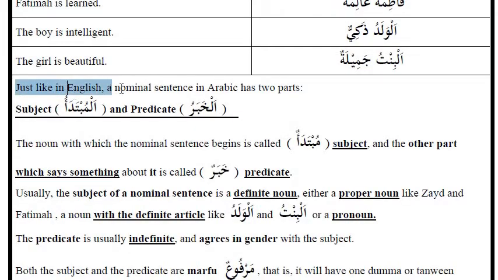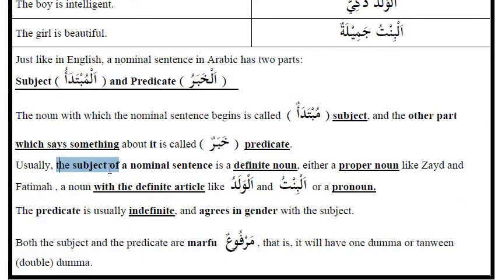Just like in English, a nominal sentence in Arabic has two parts: subject, المبتدأ, and predicate, الخبر. The noun with which the nominal sentence begins is called مبتدأ, subject, and the other part which says something about it is called خبر, predicate.